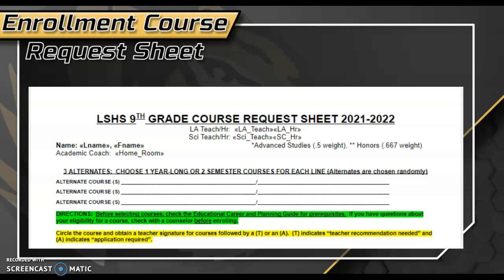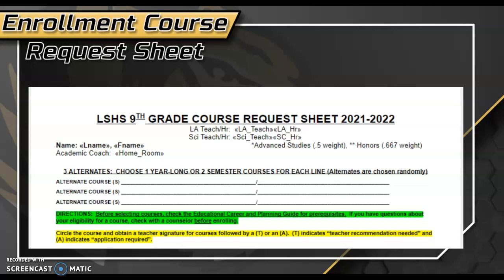Next, you'll see where you're going to list alternates. Alternate classes are the classes that you're telling us that you want to take if the classes that you have circled on your enrollment form are not available to you. For instance, if you're hoping to take boys team sports, but it is full, you might list an alternate as Fitness for Life. That is another PE class that you would say, if I can't take boys team sports, I'm okay if I take Fitness for Life.